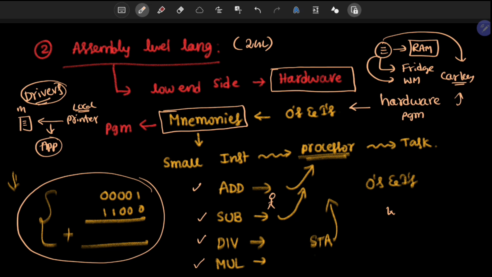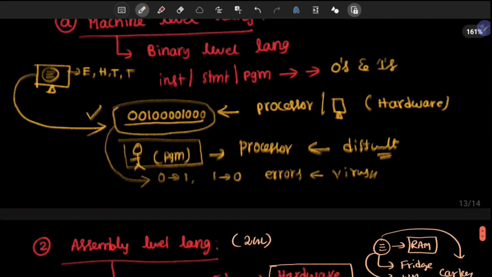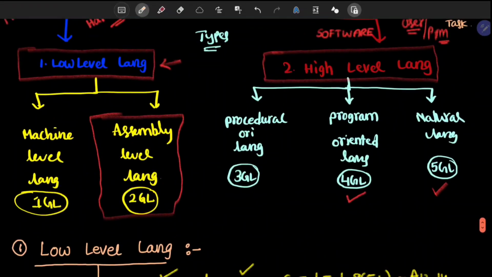And similarly, in your home you are using Wi-Fi. Okay, and we are providing passwords for the Wi-Fi, and you are going to access your Wi-Fi on a number of devices in your home, like mobiles, TVs, and fridges. Whatever smart devices you have in your home, all devices we can connect to the Wi-Fi. So there is a driver, a network driver. How to design this? With the help of mnemonics, right? So these two things come under first generation language as well as second generation language.